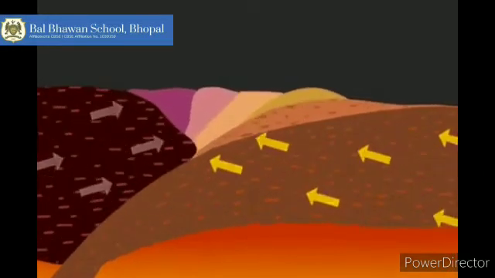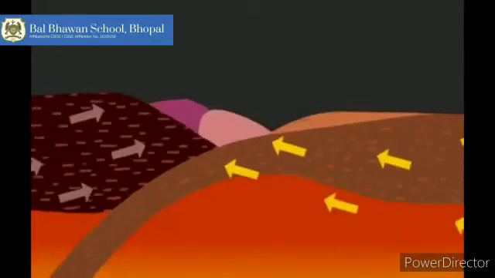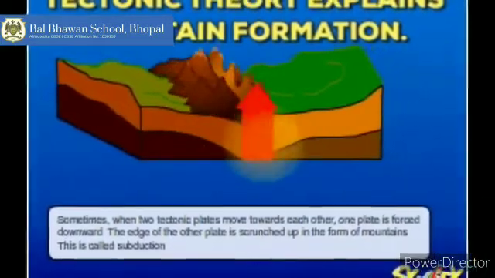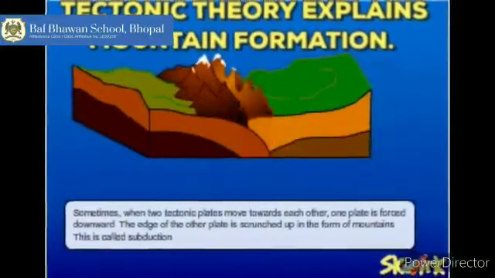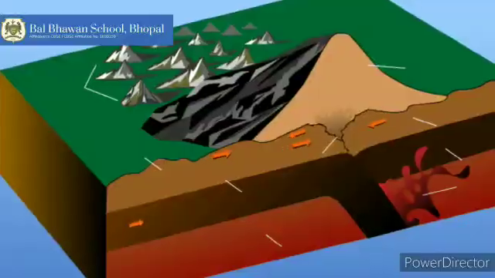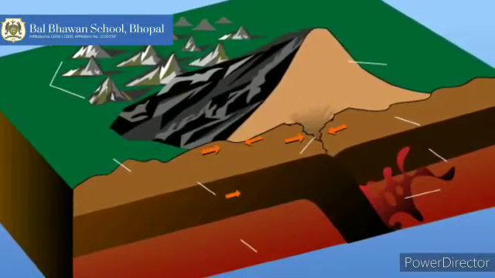Sometimes two of the plates in the earth's crust will move toward each other, and when they do, they start to press against each other. Now they have nowhere to go, so they'll push and push against each other until they start to crumble.